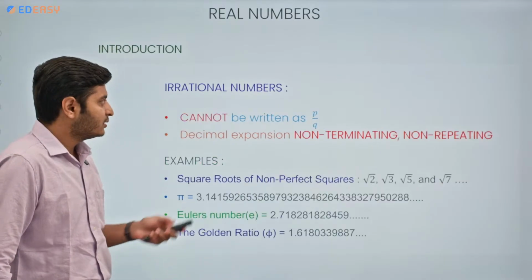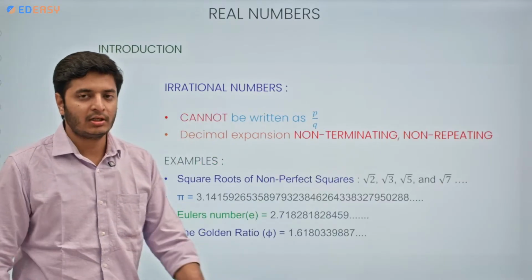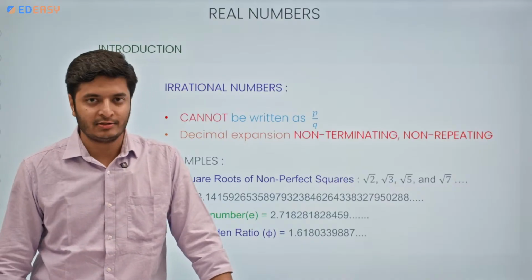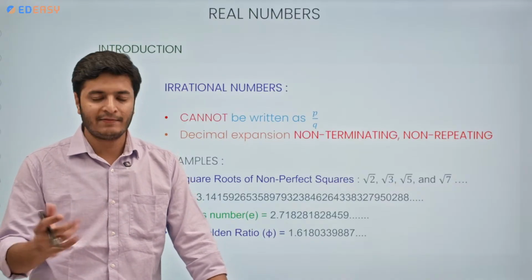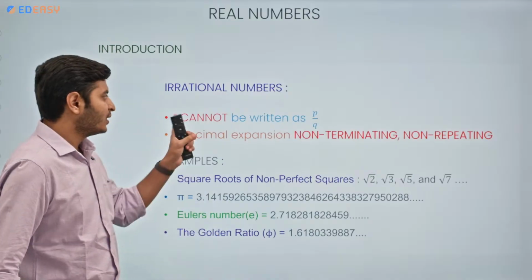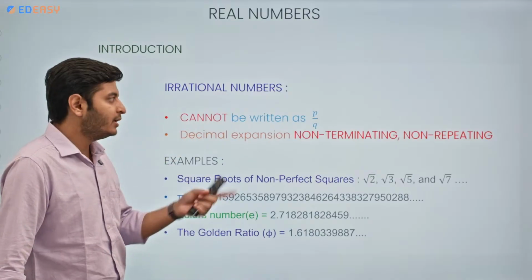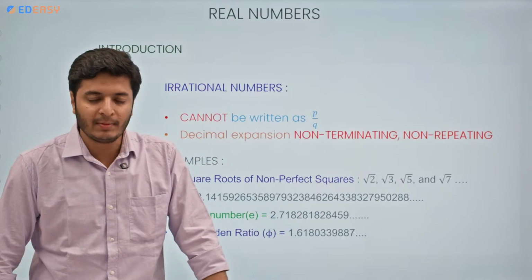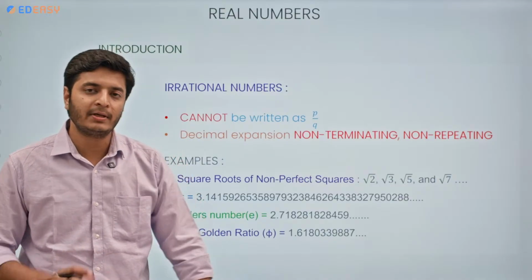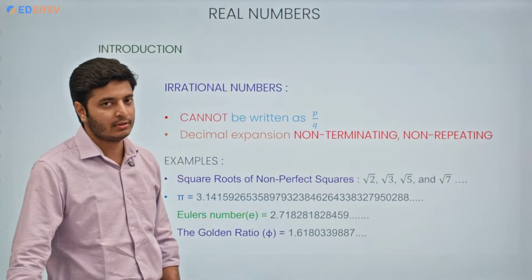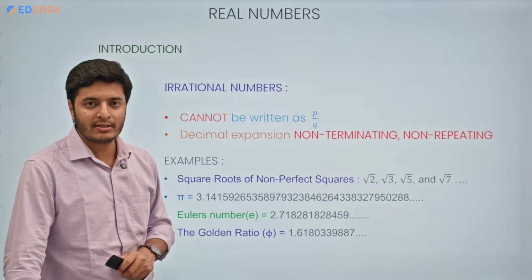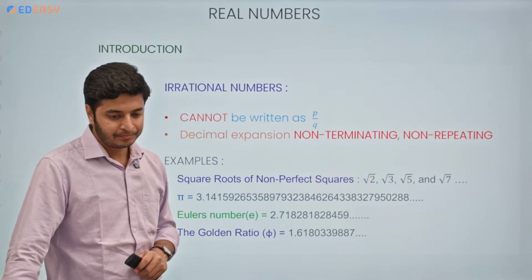Then irrational numbers. The numbers which are not rational are irrational. Simple. But definition-wise, you can write it like this: the numbers which cannot be written as p by q, where p and q are integers and q is not equal to 0, are known as irrational numbers.